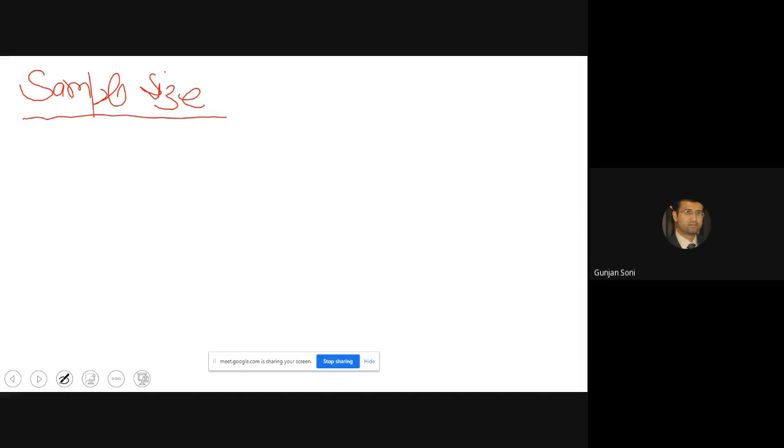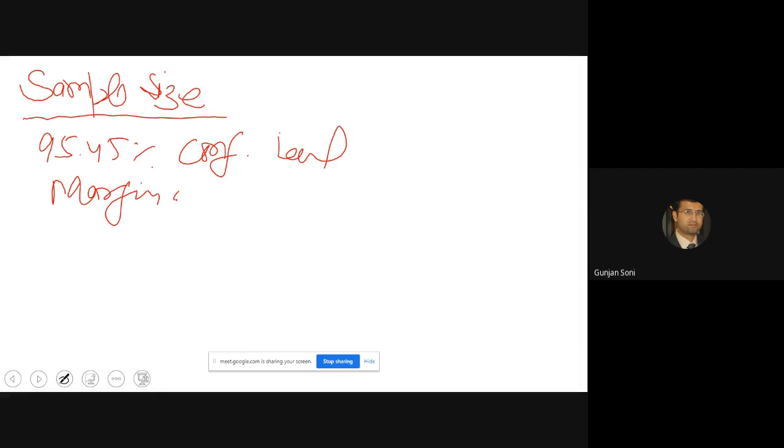Like the earlier case, if we say 95% as the confidence level, and for the margin of error, for example, take 95.45% as the confidence level, and margin of error as plus minus 5%.